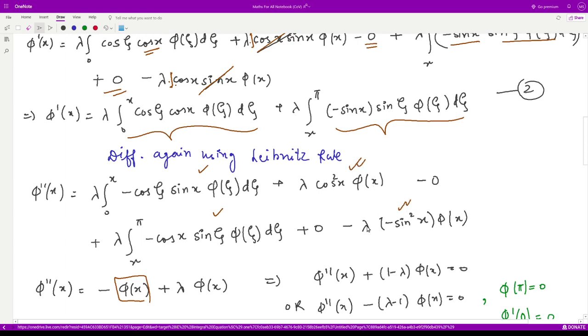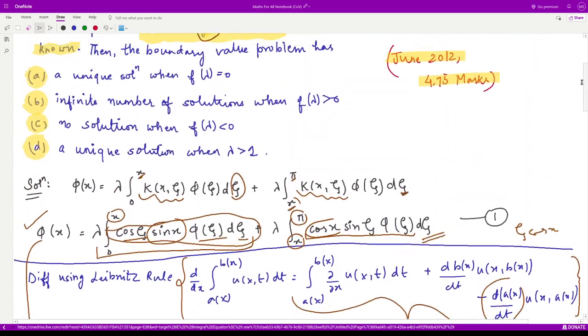you take lambda common and phi x common. So you will be left with cos square x plus sine square x, and you know what it is? It is equal to 1. So we are only left with this thing. So we can simplify this. It will be phi double dash x. We can move this to the left hand side. It would be minus lambda minus 1 phi of x is equal to 0. So you can see the given form.